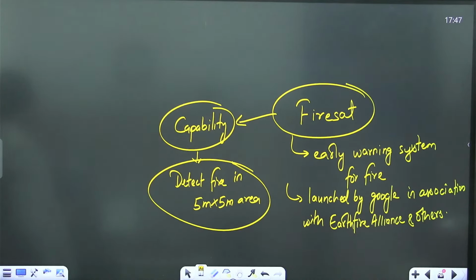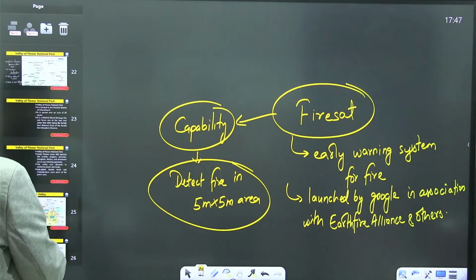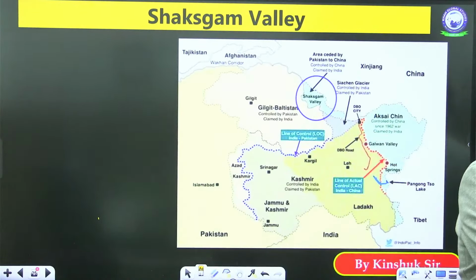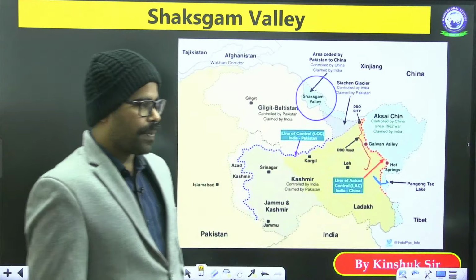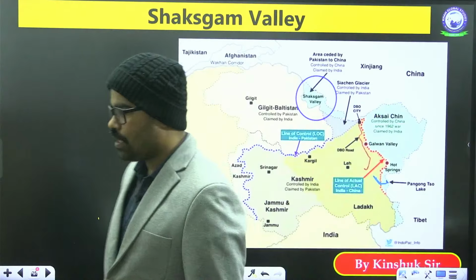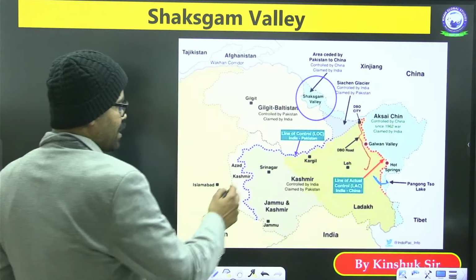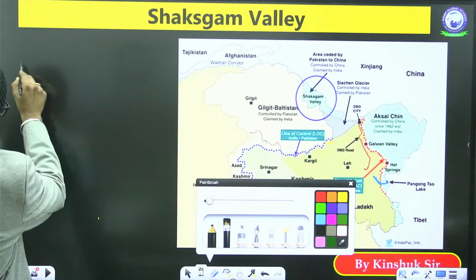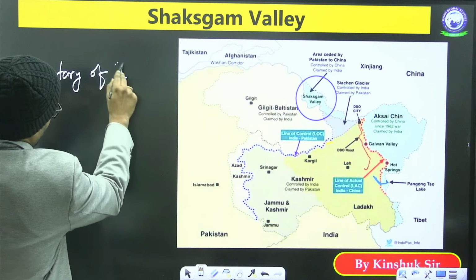Okay. So this is one part. Now coming to the next portion, that is this one valley. There is a controversy between India and China with respect to this Shaksgam Valley. This was once part of Pakistan occupied Kashmir. Remember one thing first and foremost, this is a territory of India.